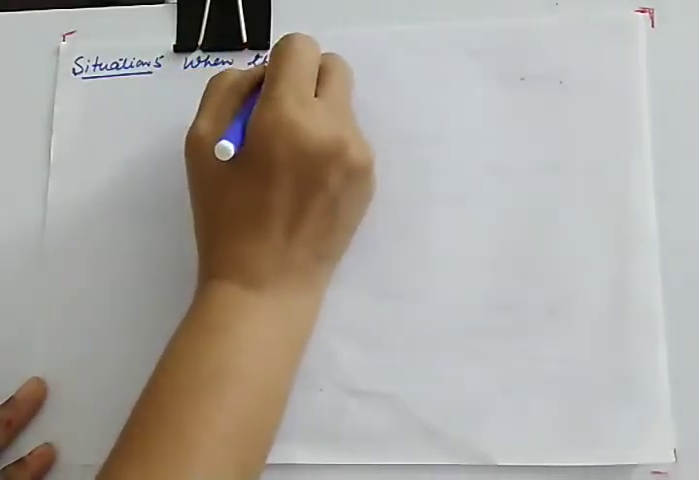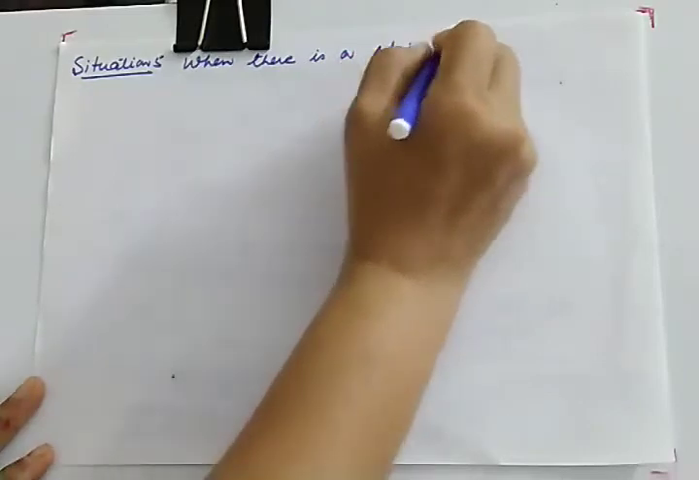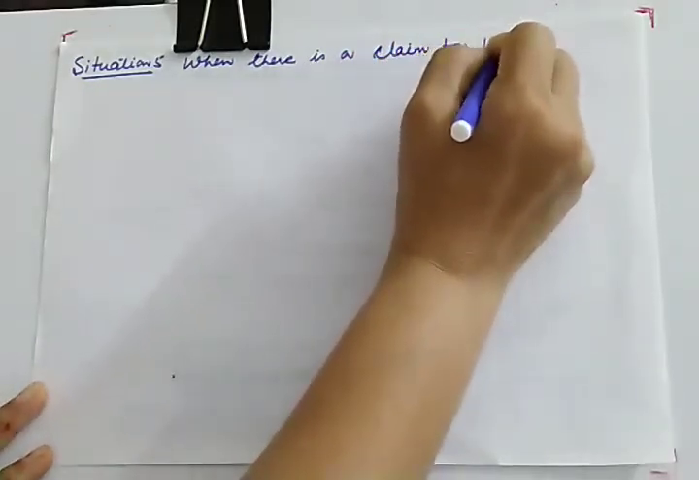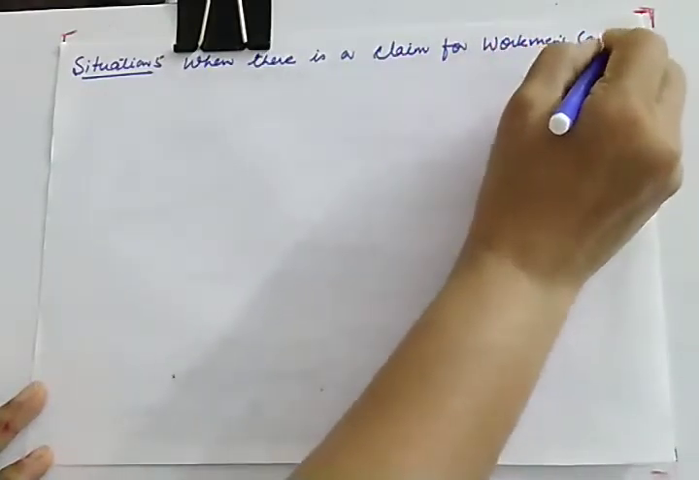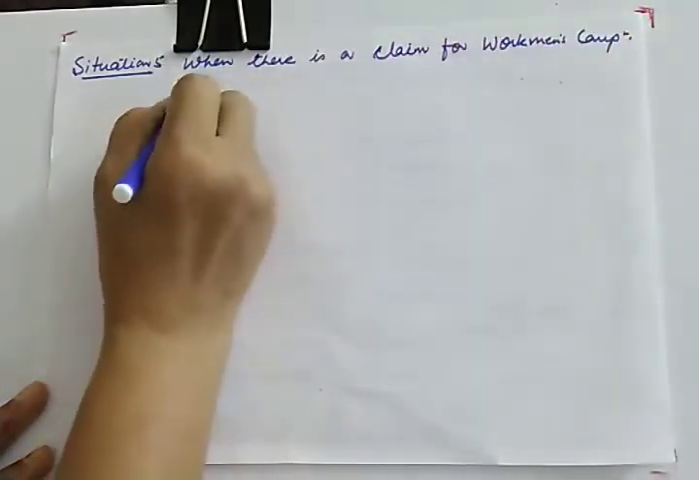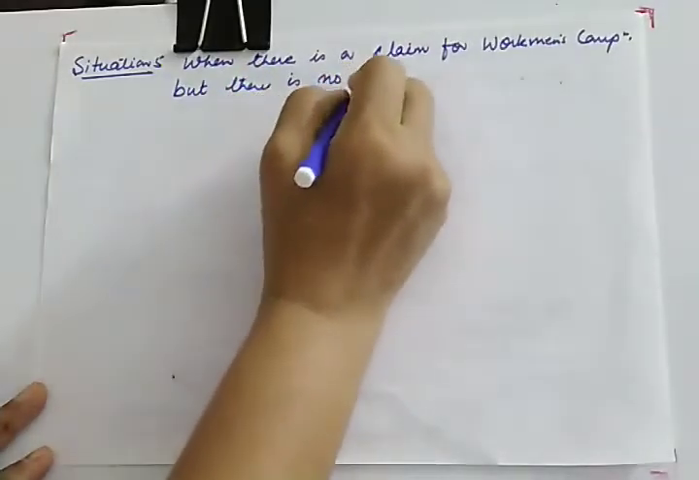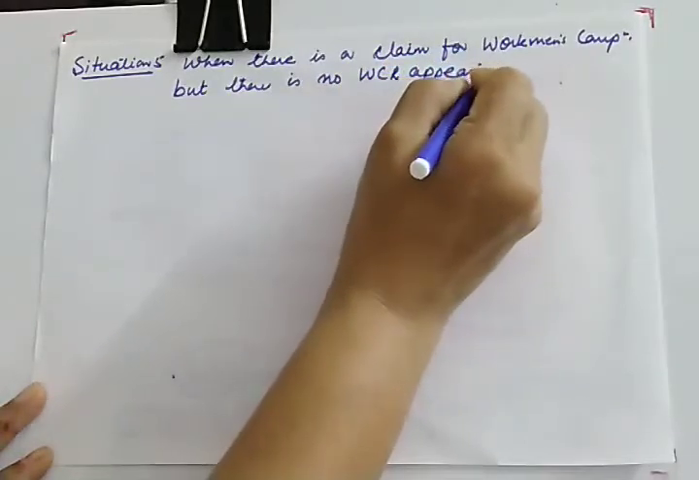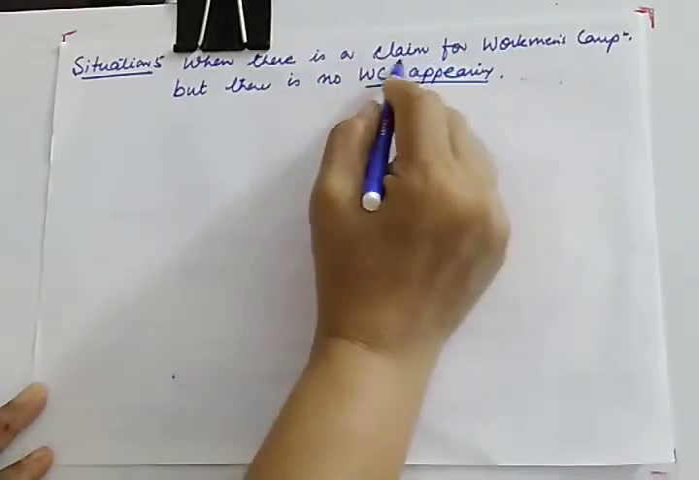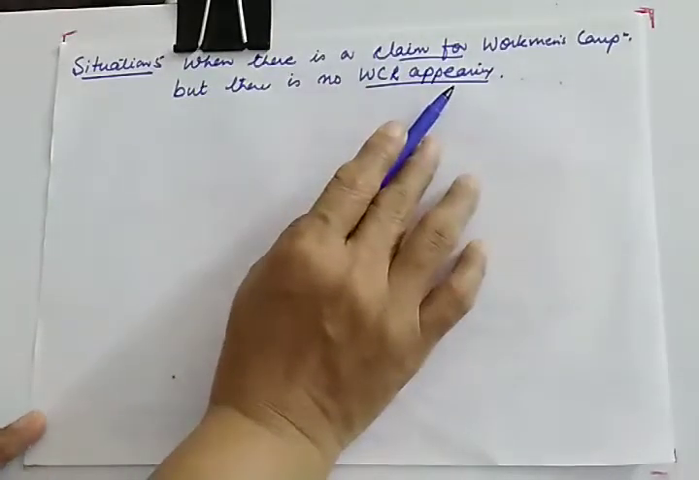When there is a claim for workman's compensation, but there is no workman compensation reserve appearing. So you don't have any reserve, but liability is there. So this will be treated as unrecorded liability.